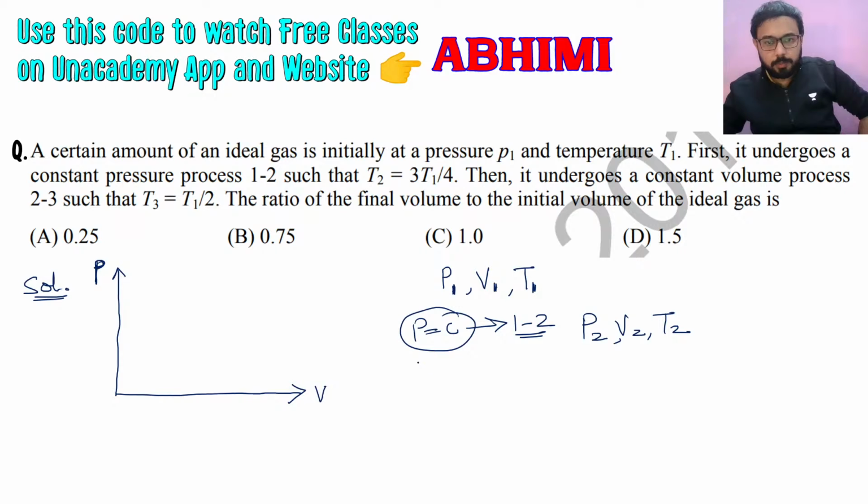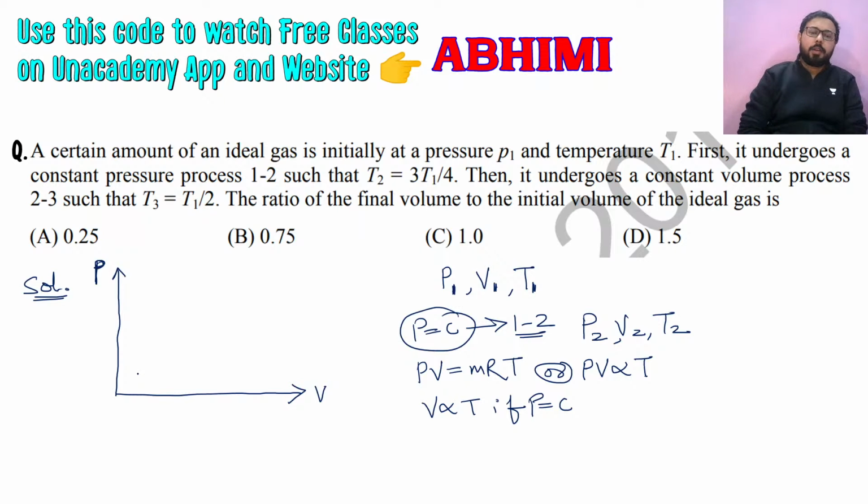But what will be the V2 and T2? Since we have PV is equal to MRT, or PV is proportional to temperature, we will say that if P is constant, our V will be proportional to T. If temperature is increasing, our volume will increase because pressure is constant.